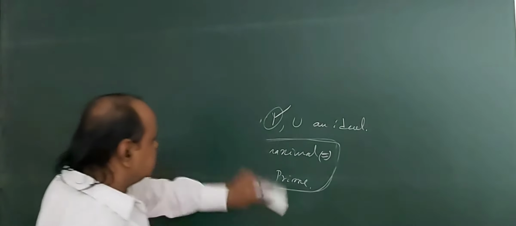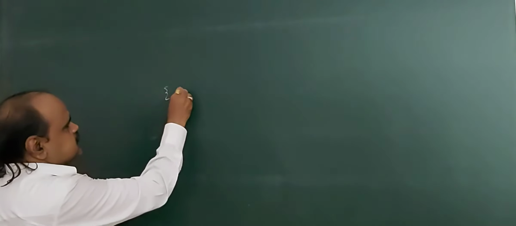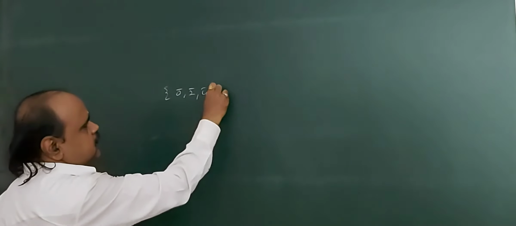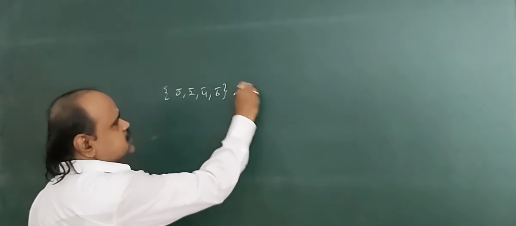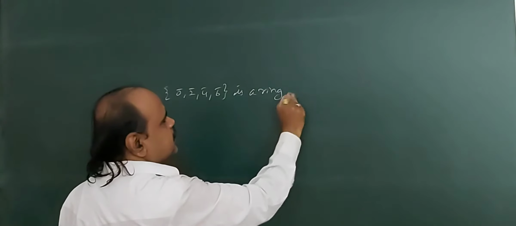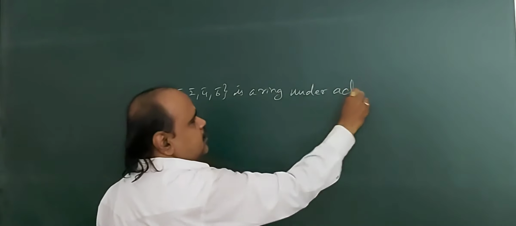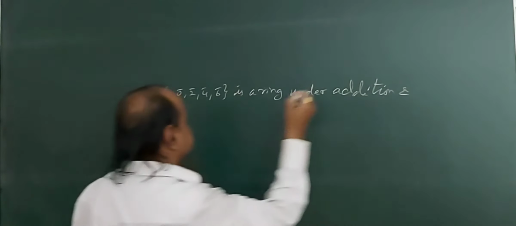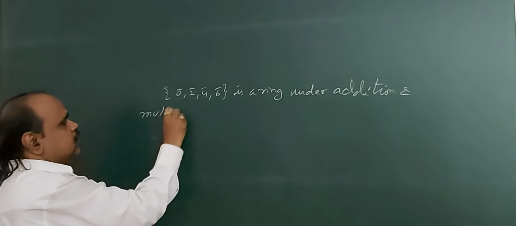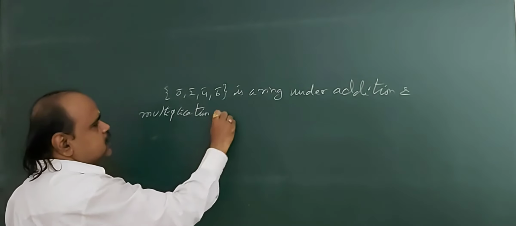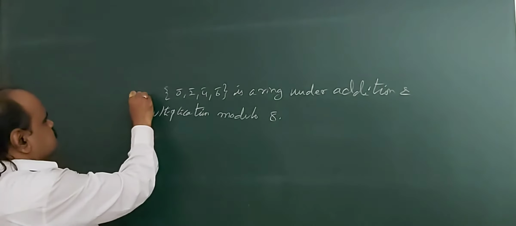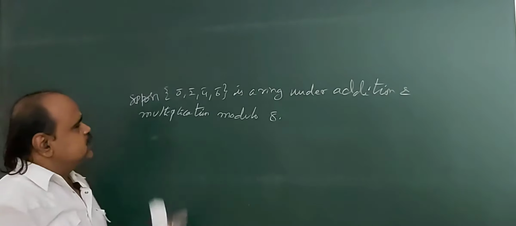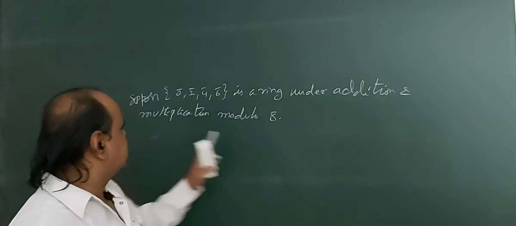So for that, suppose the set {0 bar, 2 bar, 4 bar, 6 bar} is a ring under addition and multiplication modulo 8. Suppose the set {0 bar, 2 bar, 4 bar, 6 bar} is a ring under addition and multiplication modulo 8.